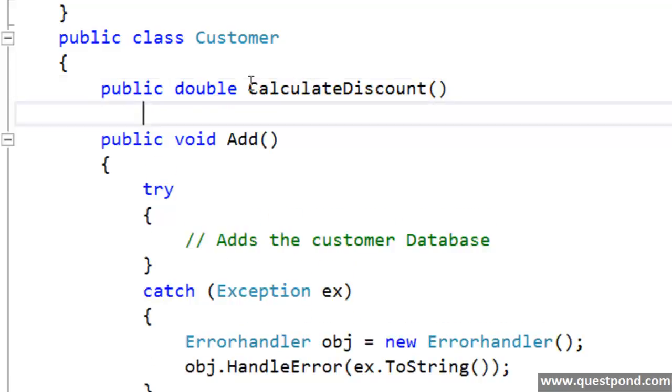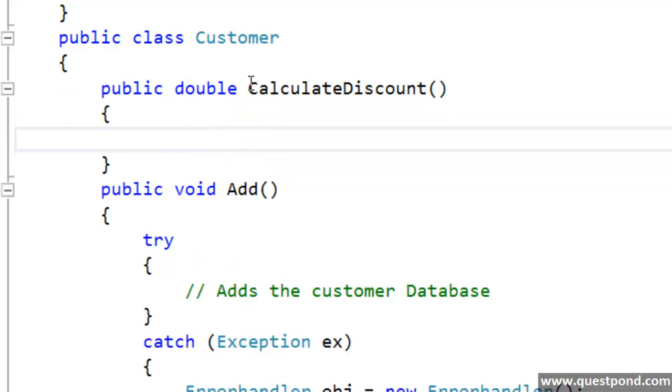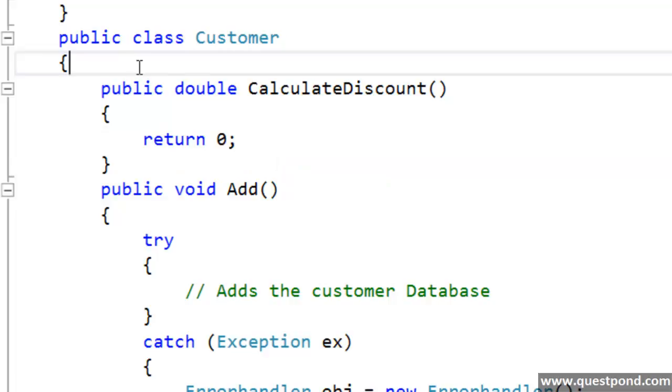This method calculates discounts. Now this calculate discount method will use a customer type to do the discount calculation. In other words, we will have various types of customers, like gold customer, silver customer, bronze customer, and depending on the type of the customer, this calculate discount method will work.